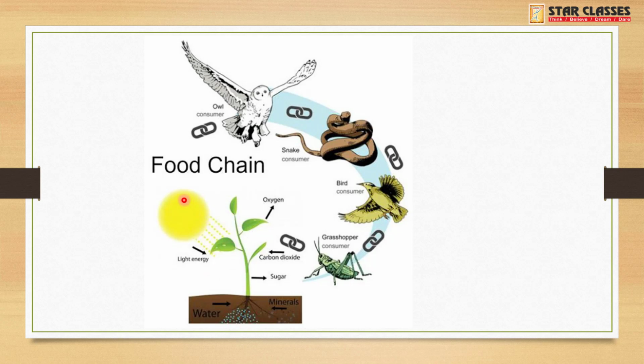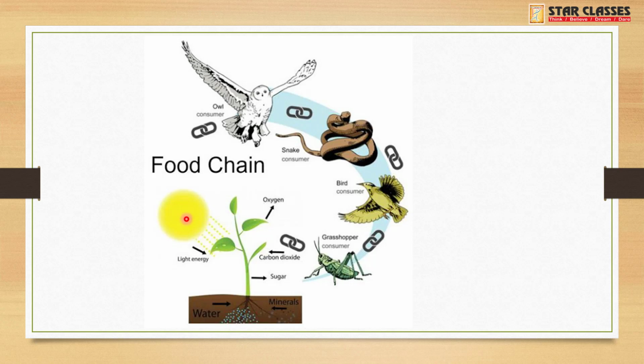That means they trap solar energy and convert it into chemical energy. They grow themselves and then pass this energy to the entire food chain. A plant is the only autotroph in this complete universe, and all the other living beings are dependent on a plant in some way or the other.